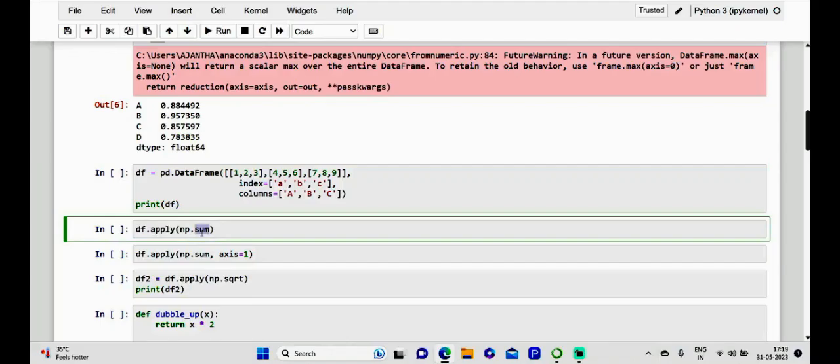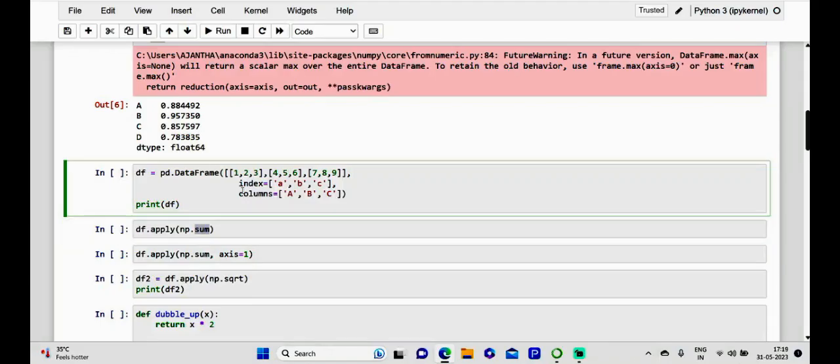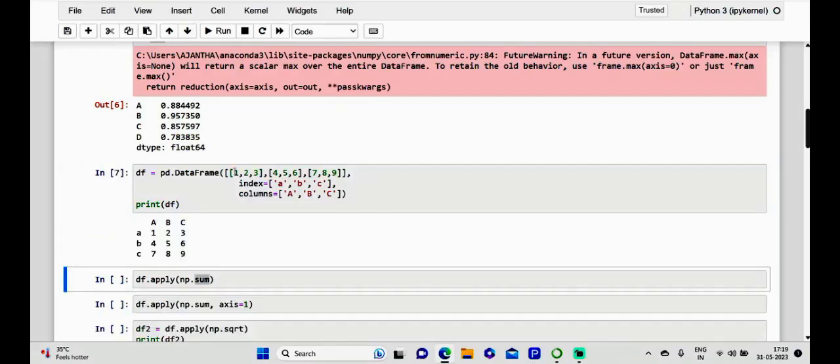Before that, let me create a data frame here with a 3 by 3 matrix. So the size is 3 by 3. Here we just go with the data frame. Let me execute it. See here, dear friends, with the example of np.sum, it is actually an aggregation function, that is, it adds up a list of values and returns the result. So if applied to a data frame, we will have a series with each element equal to the sum of every single column.